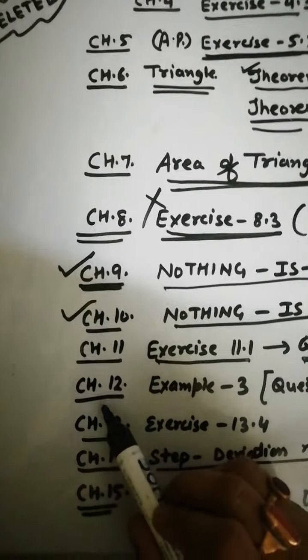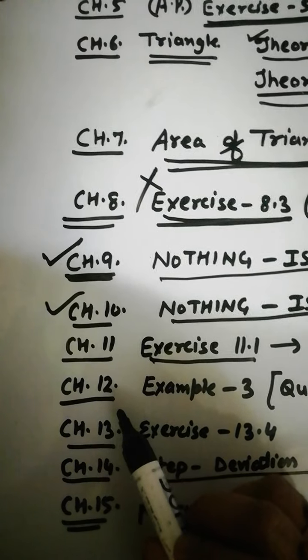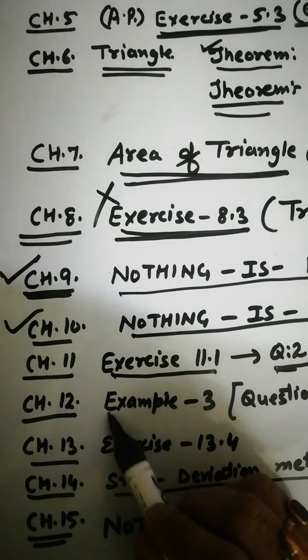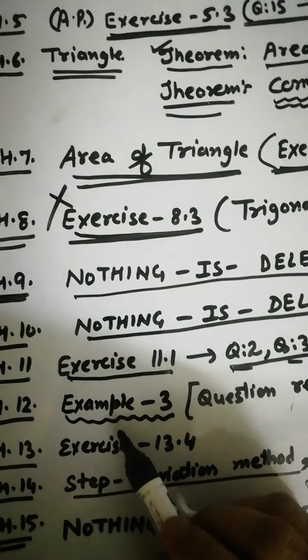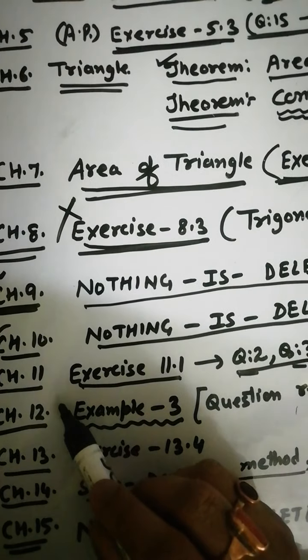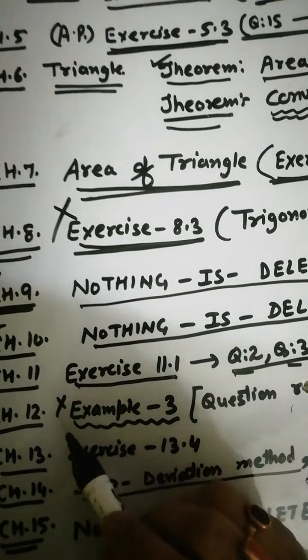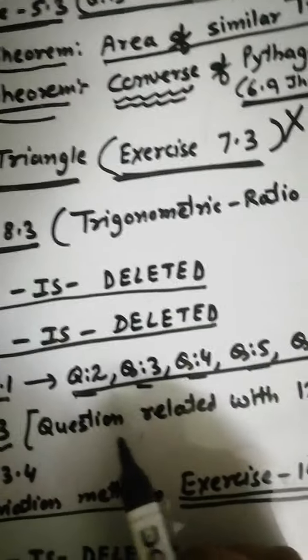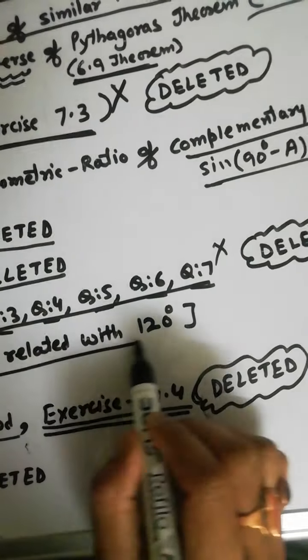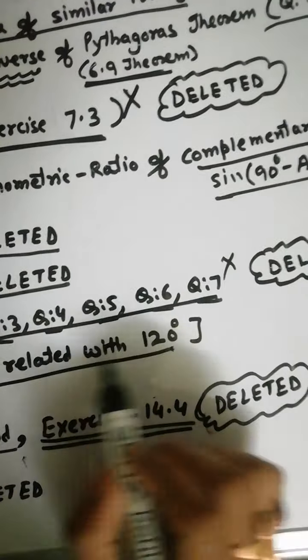Now comes your chapter 12. In chapter 12, example 3 is now deleted. It's a very important question in your 10th standard, but this year it is deleted. And also the questions related to 120 degrees.